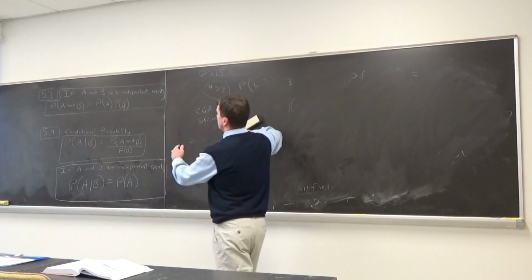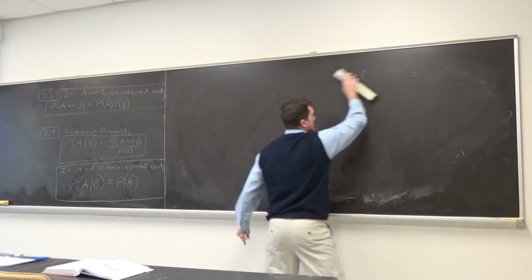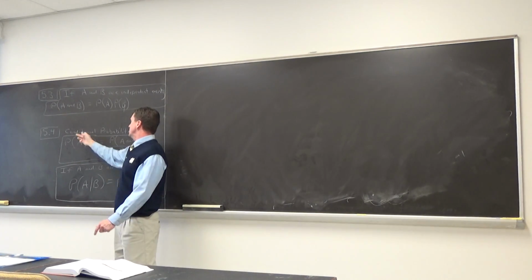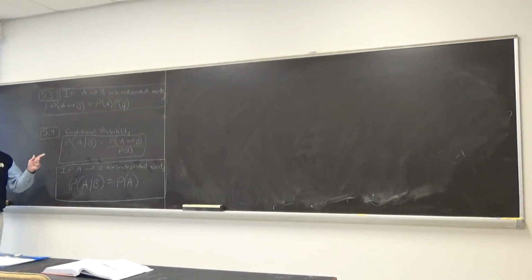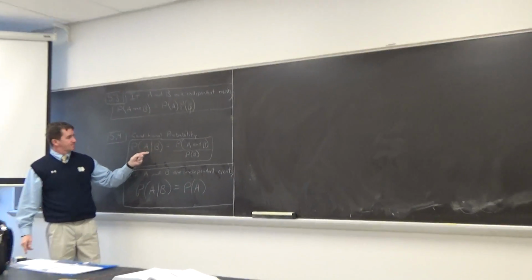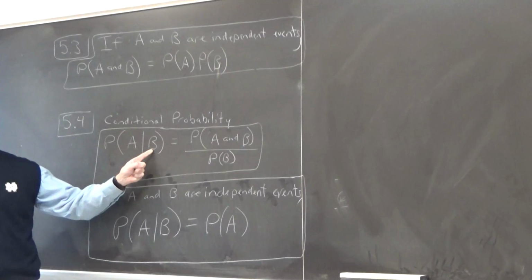The rest of the class, we're going to do 5.4. This is conditional probability. All right. It is what it is. It means probability is based on conditions. So some of you already copied this. If you didn't, go ahead and copy it now. There's a vertical line here. So I'm going to read this from left to right. The probability A occurs given B.